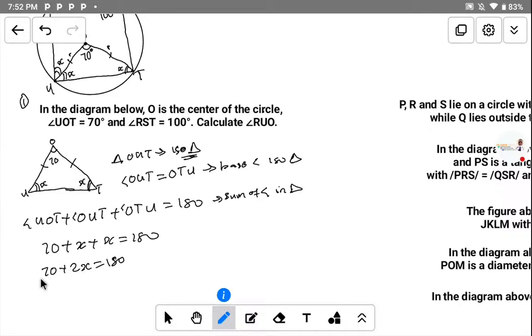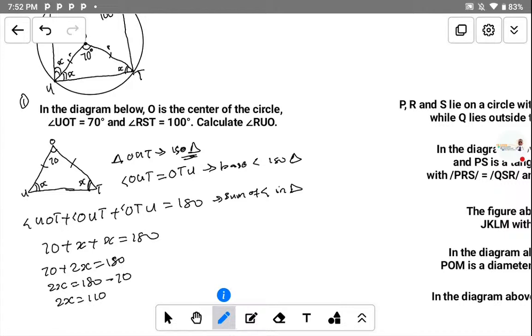Now, in order to get the value of S, what you have to do is collect like terms. That means this 70 goes to the other side. So 2S is equal to 180. This 70 is a plus sign here, and when it goes to this side, it becomes minus. So 180 minus 70 gives us 110. So we have 2S is equal to 110.